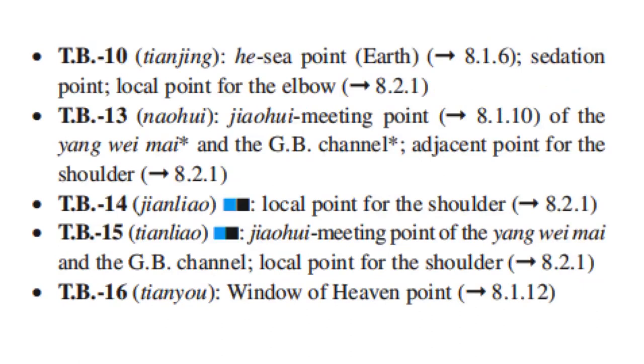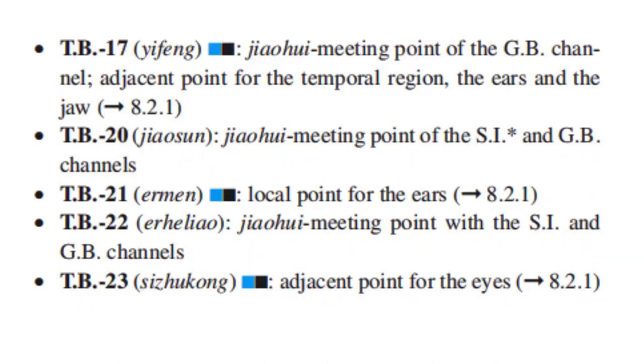TB10, He sea point or earth point, sedation point, local point for the elbow. TB13, Hui meeting point of the Yang Wei Mai and the GB channel. Adjacent point for the shoulder. TB14 is local point for the shoulder. TB15, Hui meeting point of the Yang Wei Mai and the GB channel, and also a local point for the shoulder. TB16, window of heaven point.